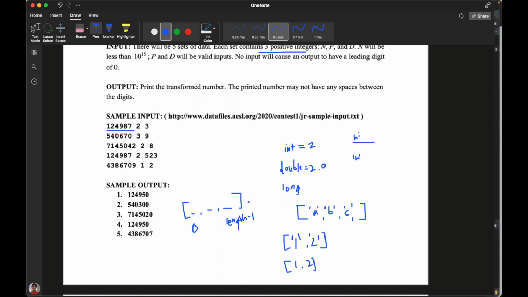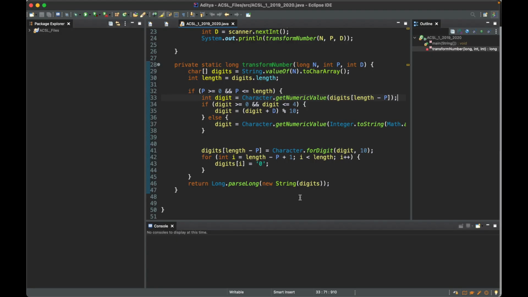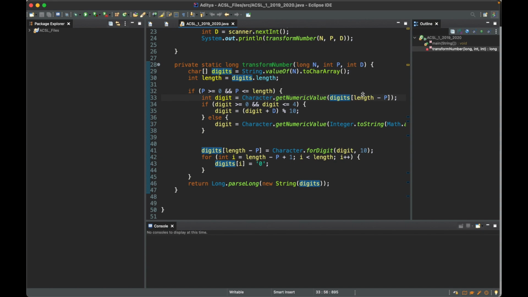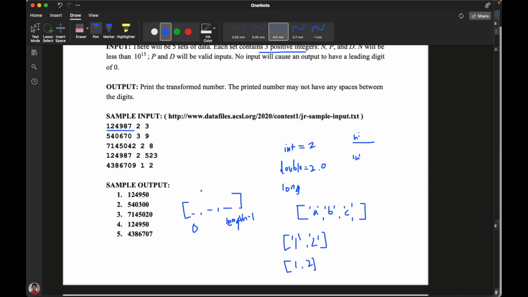And when you want to find the value, okay, so let's say you just took position, right? So instead of saying digits and then length minus p, what happens if you just do digits and then the value p? Well, here's what would happen. Let's say your position was 2, right? Let's say that the question specifies that they want you to find the value at the second position in the array, or the second position in the number.